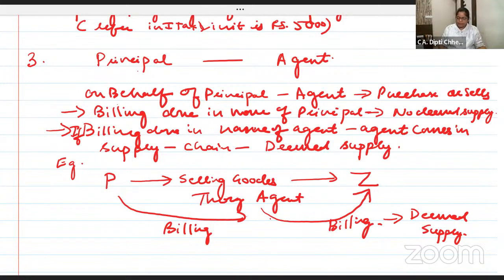Write down and read with me. And then if you have any doubts, ask. ये पढ़ो. देखो, third one.